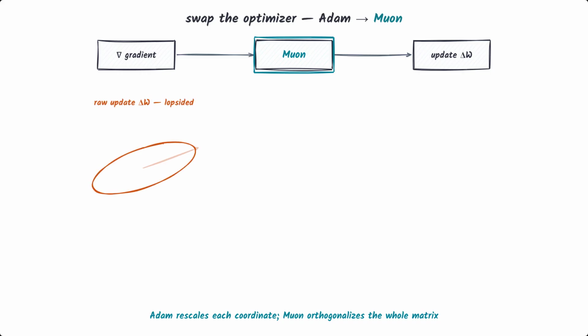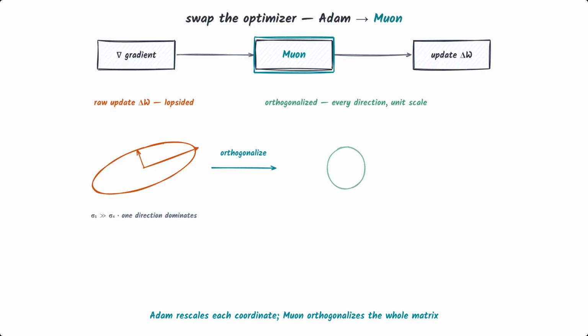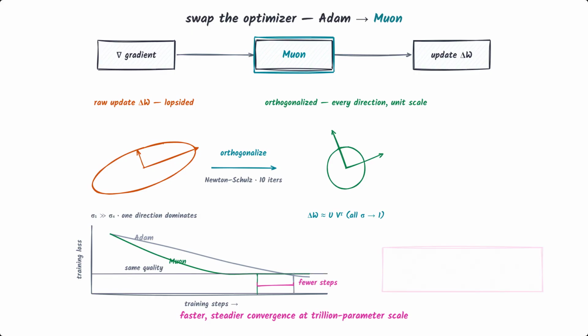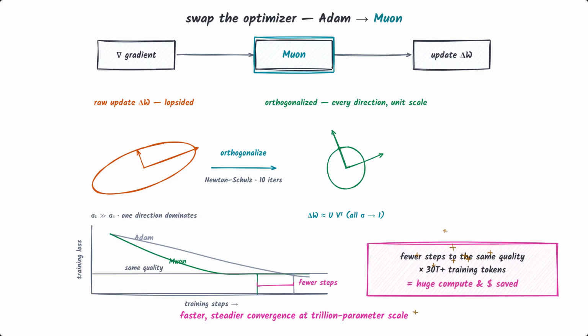Instead of tuning coordinates one at a time, Muon takes the whole update matrix and orthogonalizes it. Roughly, it straightens a lopsided, skewed step into a clean, balanced one where every direction gets a fair, unit-scale push. It does this with a short sequence of matrix iterations, cheap enough to run every step. In practice, that means faster convergence and steadier training at trillion-parameter scale, fewer steps to reach the same quality, which on a model trained over 30+ trillion tokens is an enormous amount of compute and money saved.